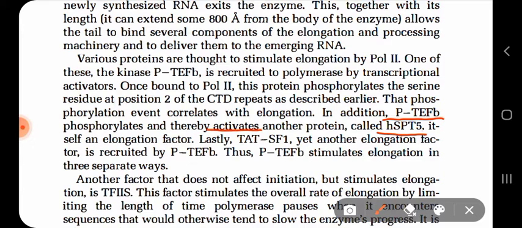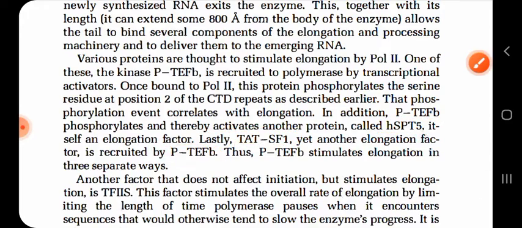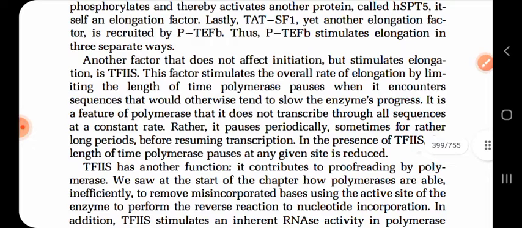Lastly, the same kinase P TEFB is recruiting this protein called TAT-SF1, which is another elongation factor. Okay, so in three ways, kinase P TEFB carries out the stimulation of the elongation process.